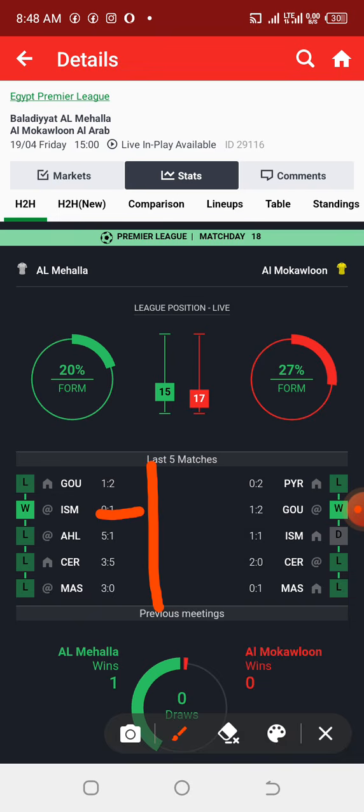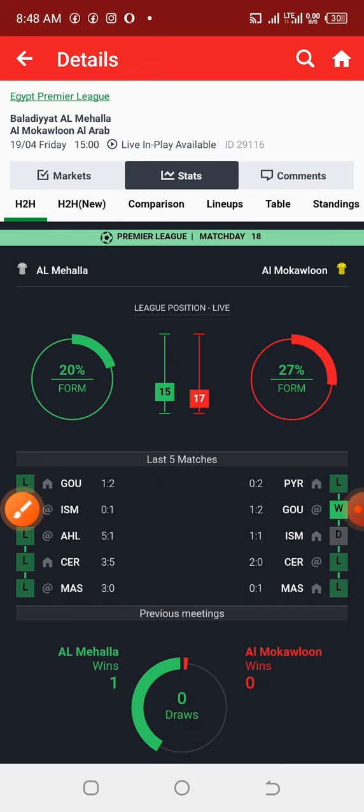Their game ended up 0-1, but the rest are over 1.5 goals. So this particular structure of the data for the home team is not supporting you going for the under 3.5, because it is already discouraging and giving me the vibes that this particular match can end up in over 1.5.